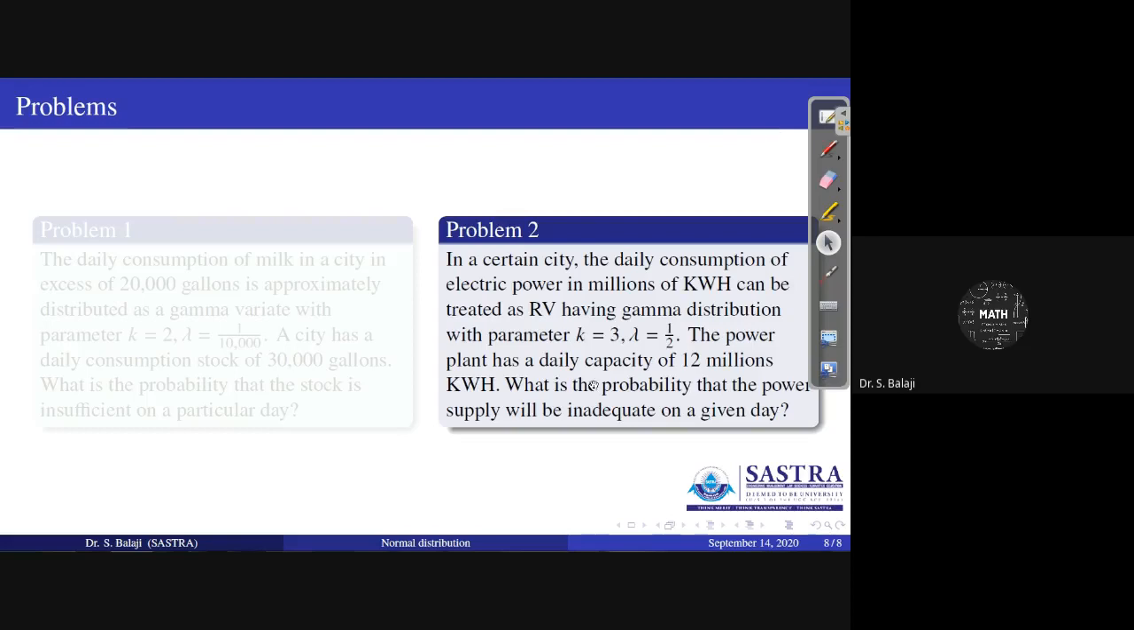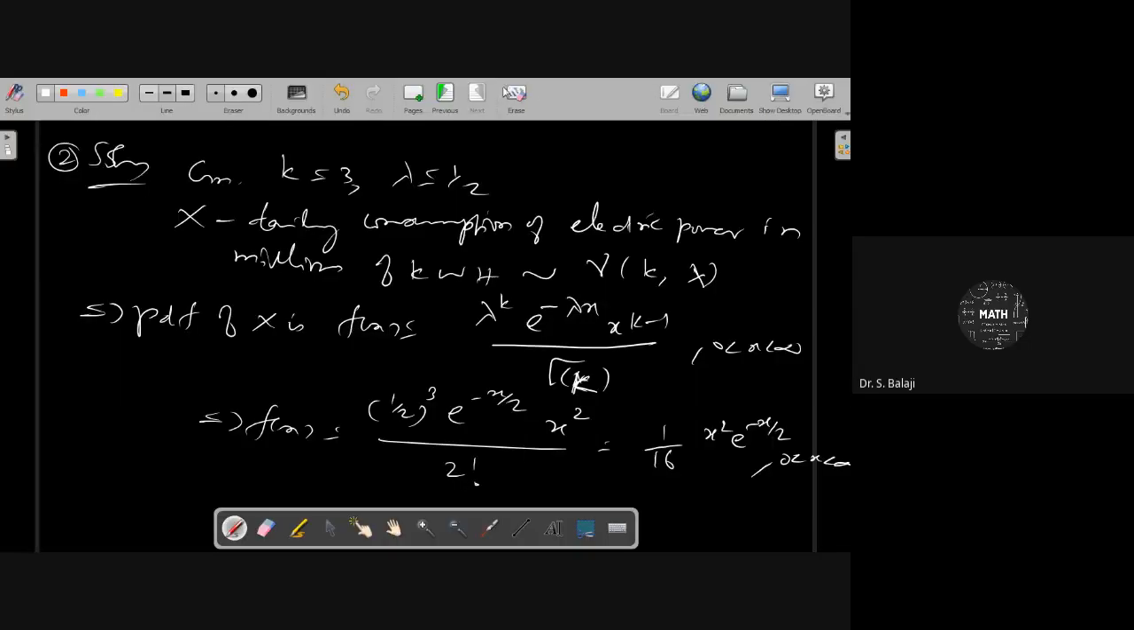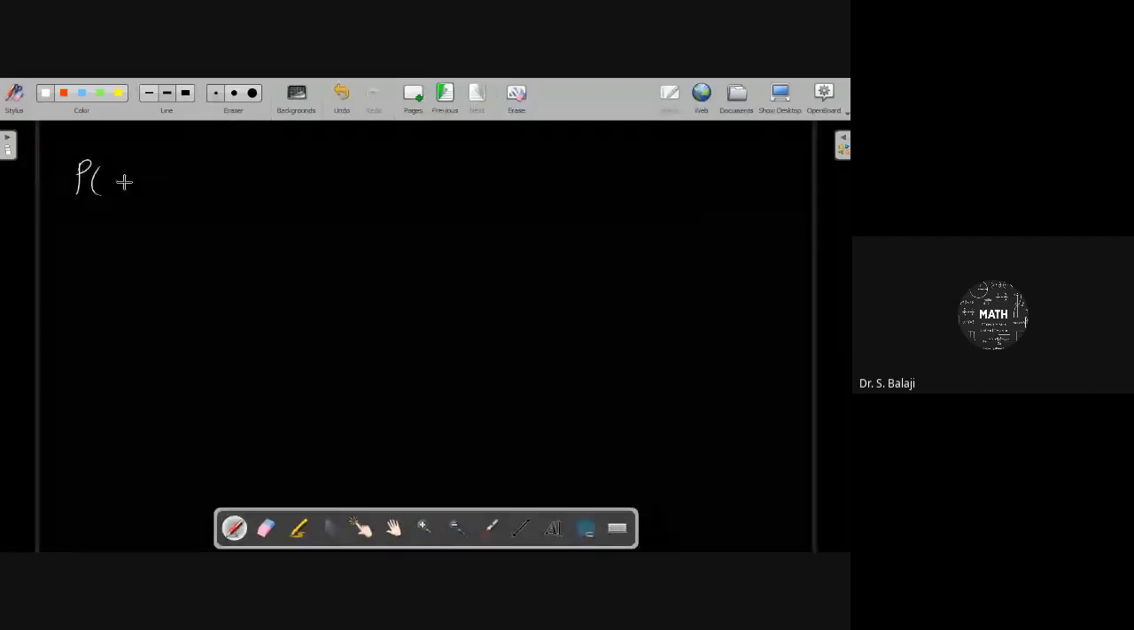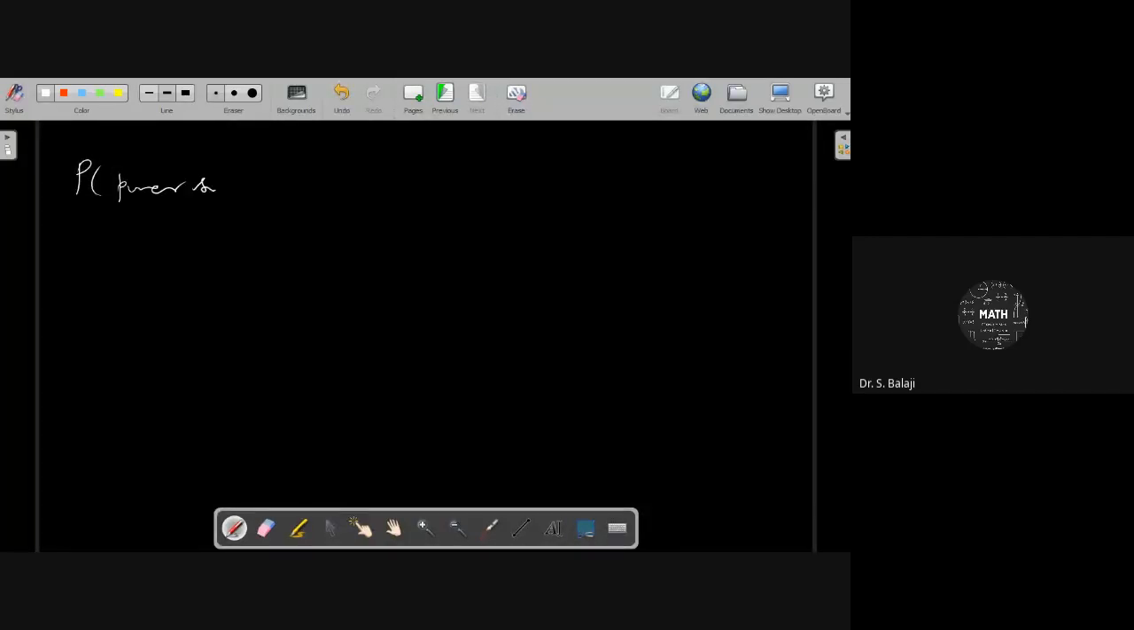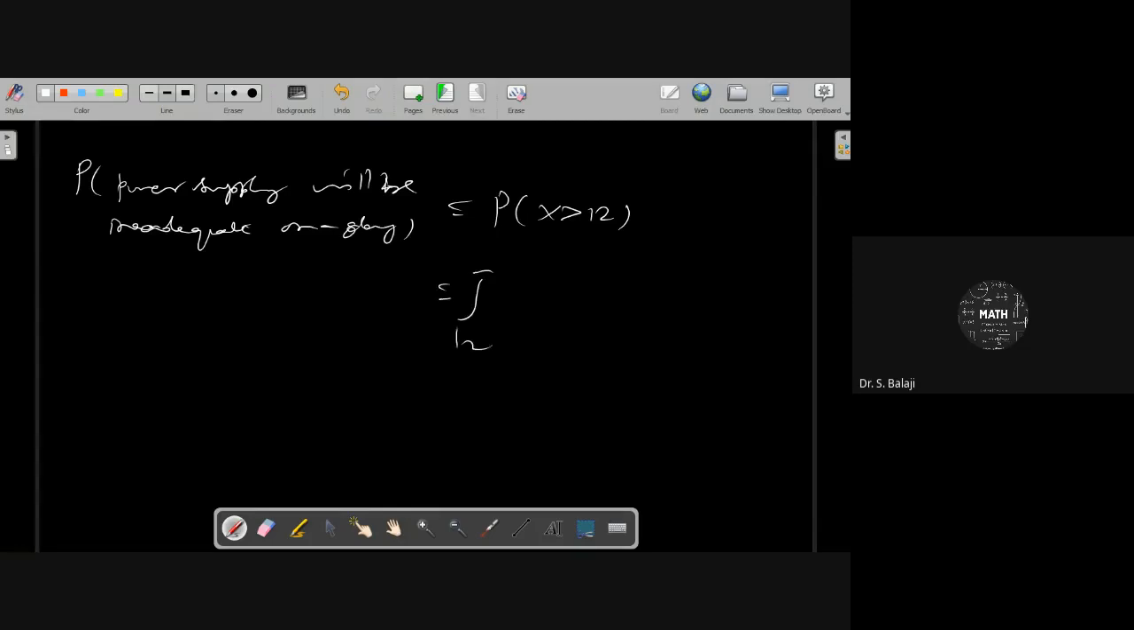Also given that the city has a daily consumption stock of 12 million kilowatt hour, what is the probability that the power supply will be inadequate on a given day? Therefore, you have to calculate the probability that the power supply will be inadequate on a given day: probability x greater than 12, the integral of f of x dx.